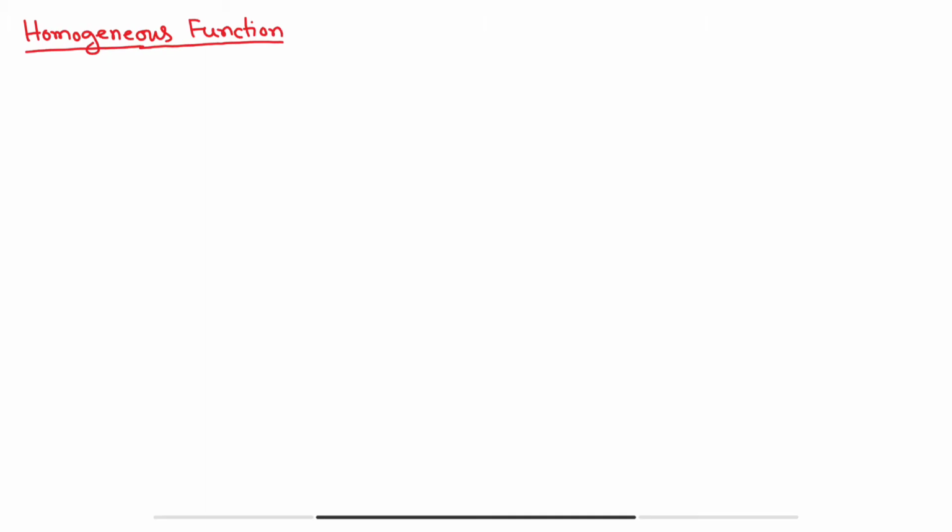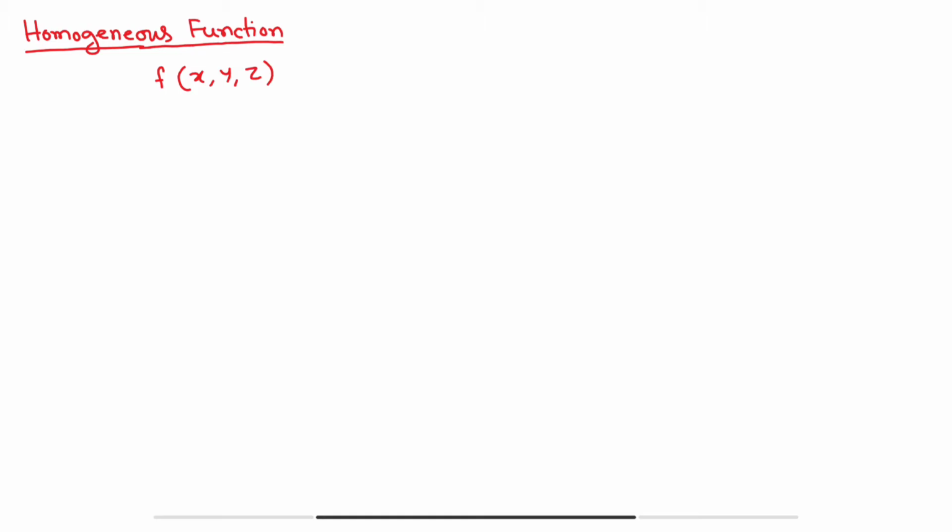In the last lecture we learned about the concepts of partial derivatives, and this topic, homogeneous function, also depends on partial derivatives. So first of all we have to understand what a homogeneous function is. Suppose we have a function f of x comma y comma z. Okay, this is any arbitrary function.